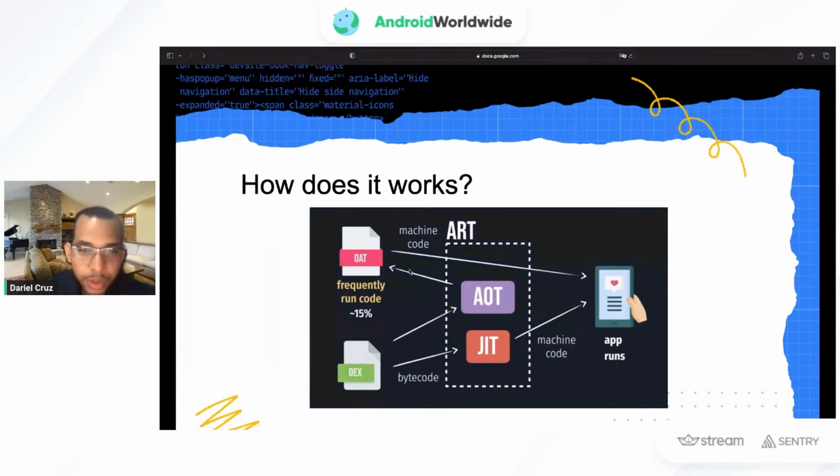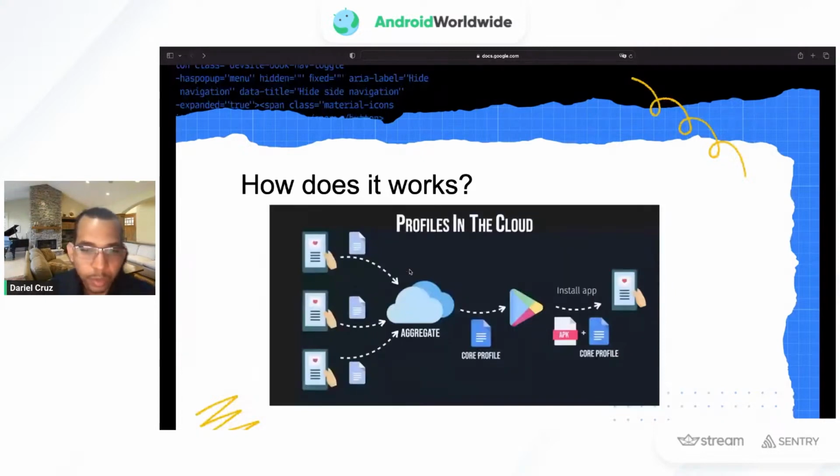Another good thing is that we now have the profiles on the cloud, the cloud profiler. So when an app is shipped to the Play Store, depending on the usage of the app, depending on which paths are the most used, the Android core profile will take that into consideration, and then it will also optimize those paths.